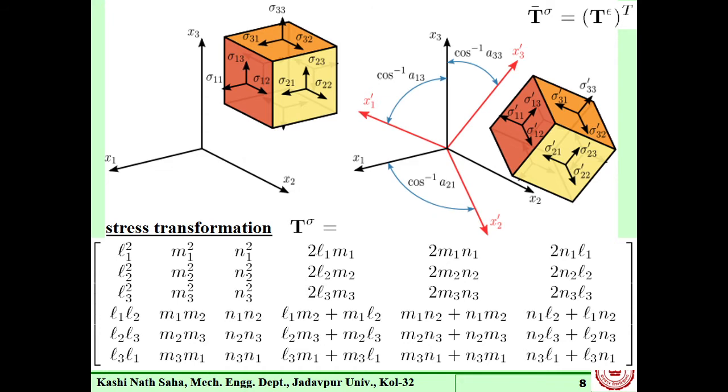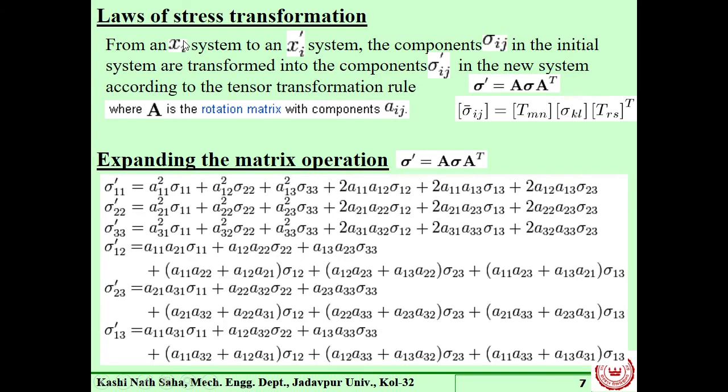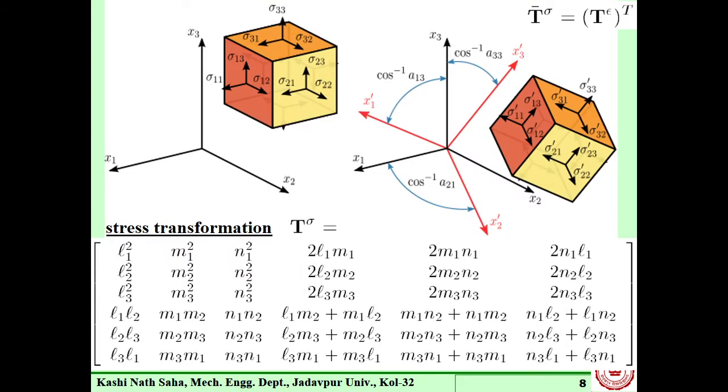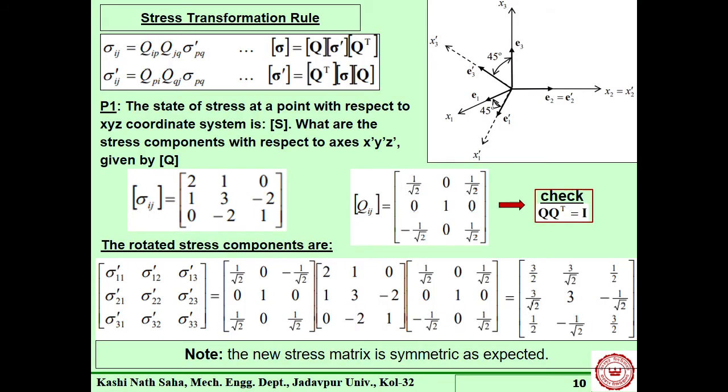So these two operations we can do. One is using the laws of stress transformation. The other is matrix multiplication, where we get the final result in a 3 by 3 matrix. Here we will get stress components as separate individual components. We will carry out both operations using MATLAB and see it for a particular example. So this is the example.